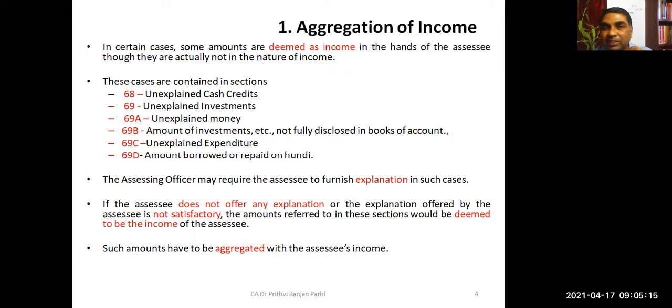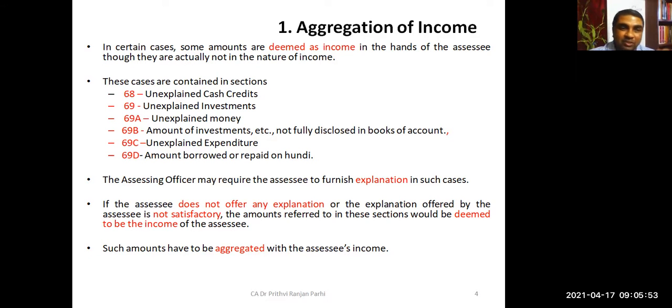What does the concept of aggregation of income mean? This is in fact what is called deemed income. Meaning, in certain situations, some amounts shall be deemed as income in the hands of the assessee, even if that may not actually be income, but the law says those receipts will be deemed to be income. And if it is deemed income, it will be aggregated with the total income, and tax will be payable on that. Understood the concept? Aggregation means deemed income.